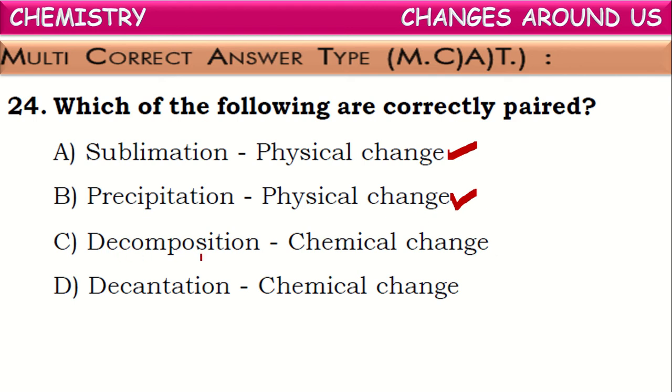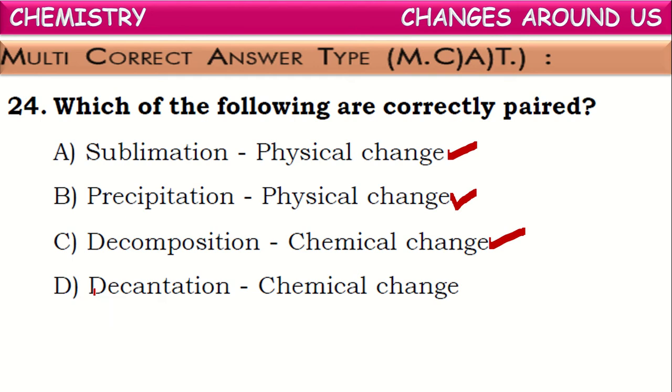Next one, decomposition reaction. What does decomposition mean? We have studied in the types of chemical reactions that the reaction in which a single substance decomposes to form two or more simpler substances is called a decomposition reaction. Means in this change, new substances are formed. As new substances are formed, this change comes under chemical change. It is a chemical change. It is correct. What about the next one?